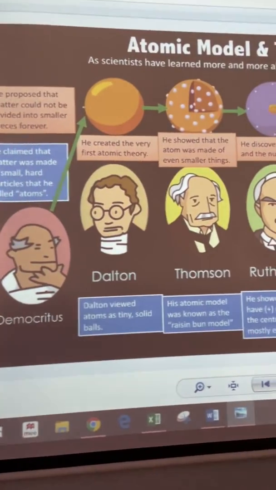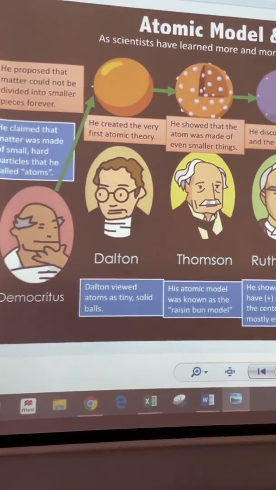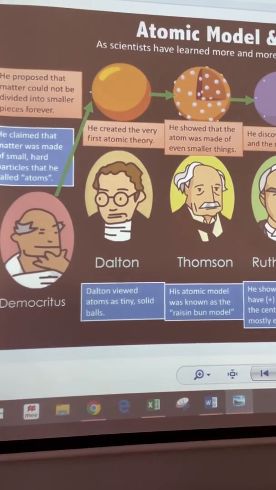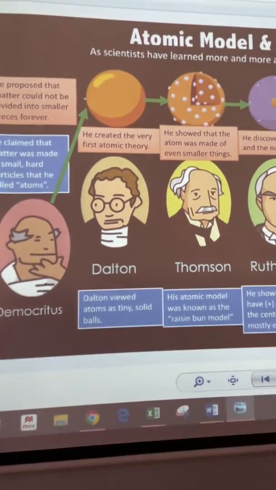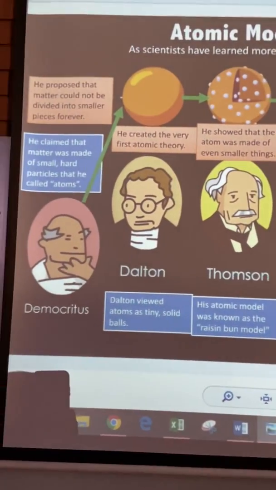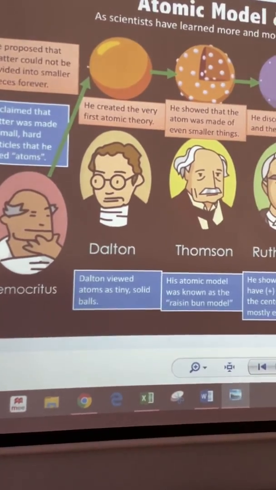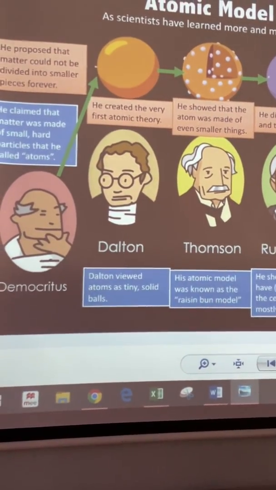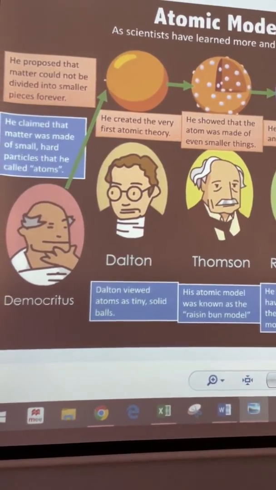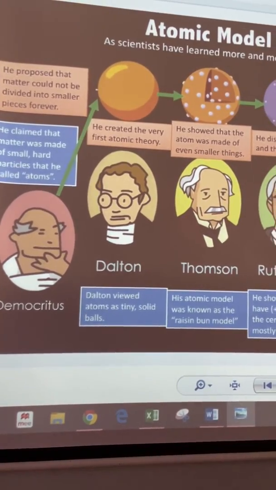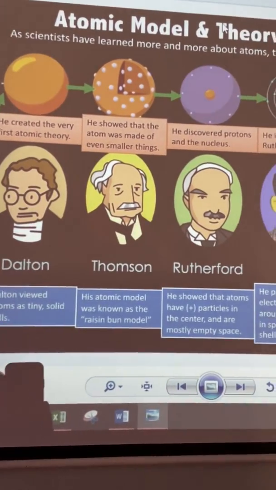Now, the next one is Dalton, John Dalton. He created the very first atomic theory. So this is the real and the first theory, like the beginner of all this topic. The next one is Thomson.